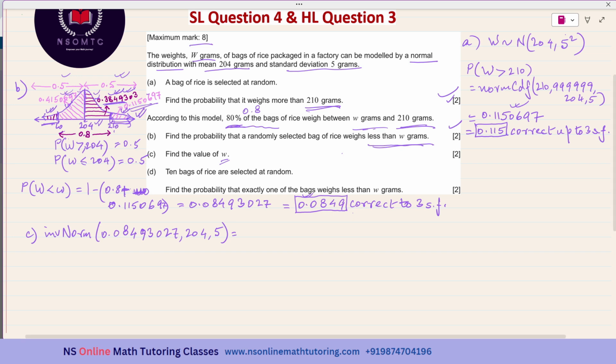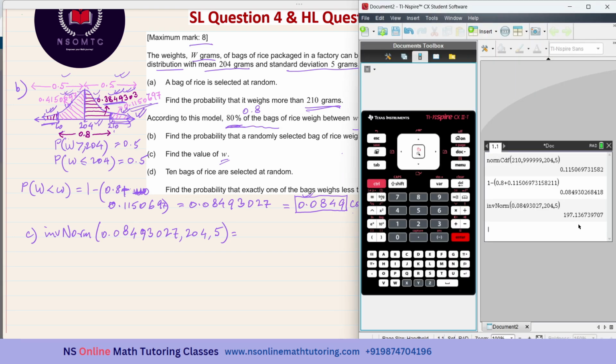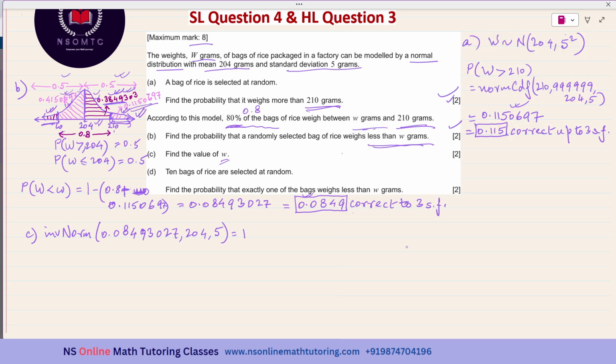This is giving us a value of 197.1367, which is equal to 197 grams. It is grams, yes, correct to three significant figures.